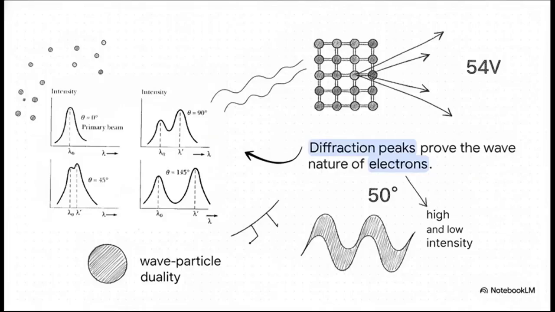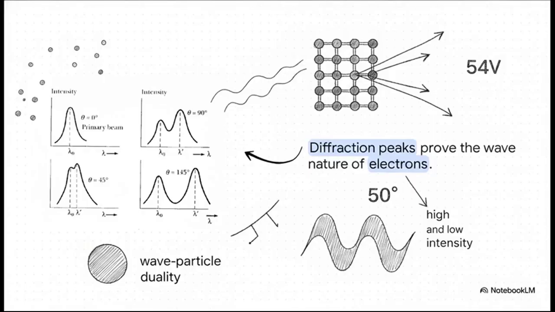Let's move on and see how this builds into their definitive, world-changing conclusion. Notice these specific peaks in the intensity data. If electrons were just physical pellets, they'd scatter completely randomly off the crystal, kind of like dropping a handful of marbles onto a bumpy, uneven floor. But that's not what happened at all. Instead, they formed specific, intense peaks of high and low intensity at very certain angles. This is a diffraction pattern.